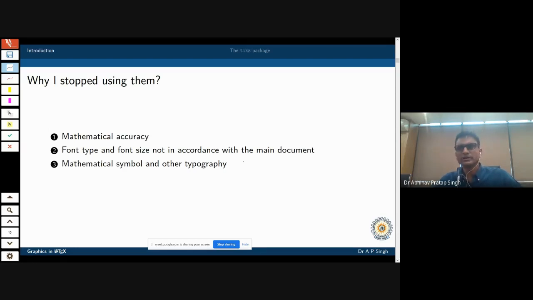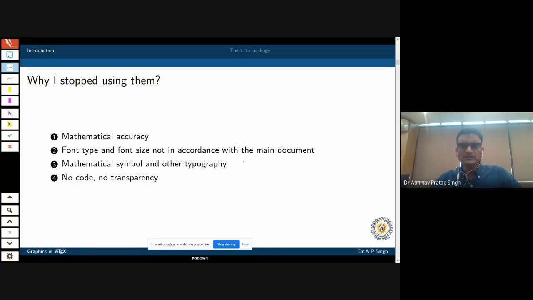Actually, one of my friends was using the Origin software, and the paper was accepted for publication, but the editor's remark was that the label should be written like this, and you should not put a dot there. It should be that dot which is used for the dot product of vectors, instead of a period. You sometimes face these kinds of problems, and you cannot handle them using, for example, Origin Pro, which I used to use previously.